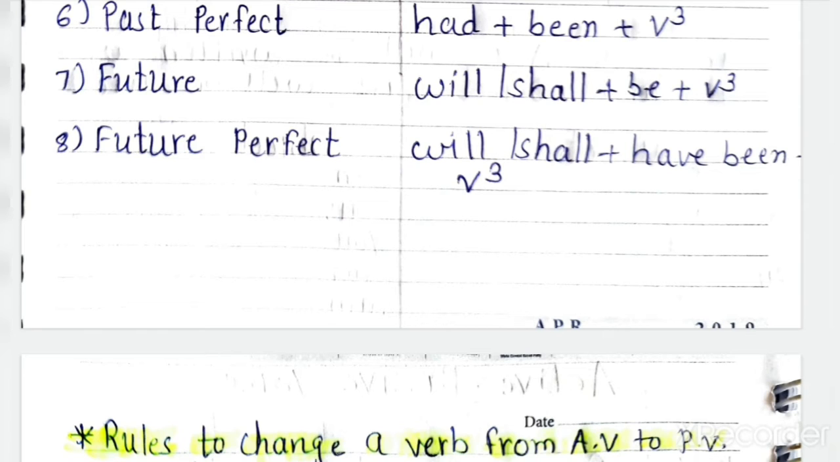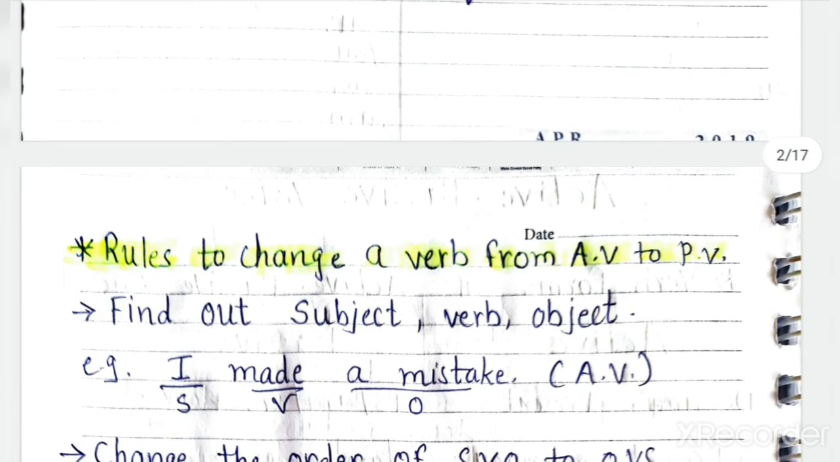So these are the verb forms of different tenses for passive voice. Now, before starting the rules, this is my instruction to you: first of all, be clear in all the tenses for active voice as well as passive voice. If you are clear, then only proceed to the next topic, which is rules to change a verb from active to passive.